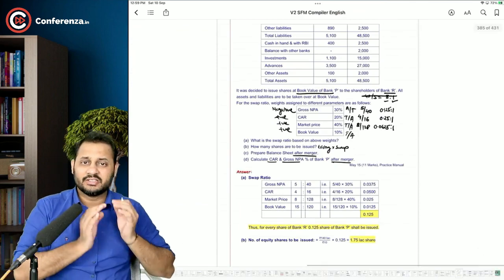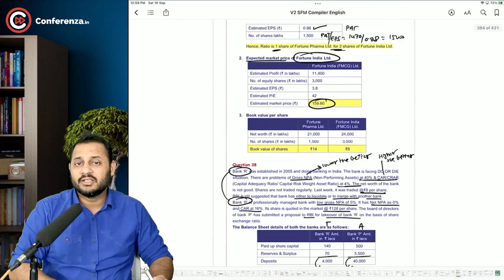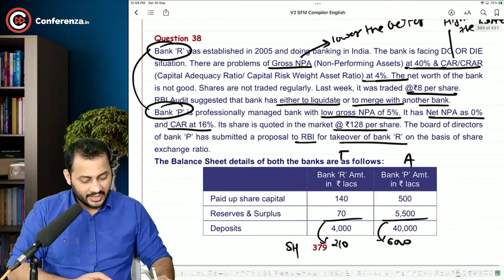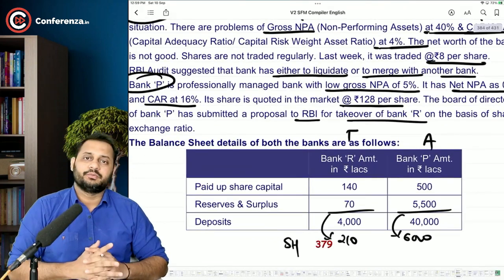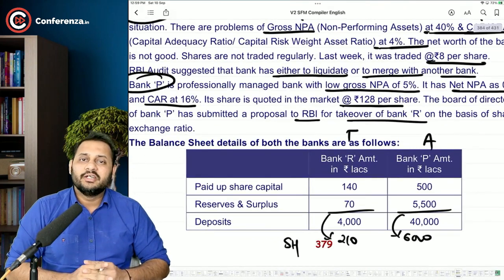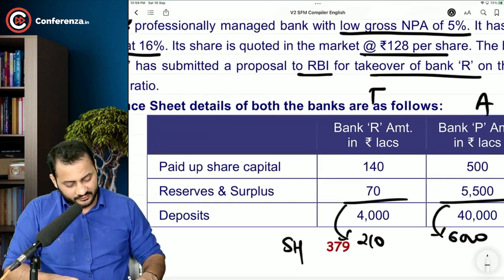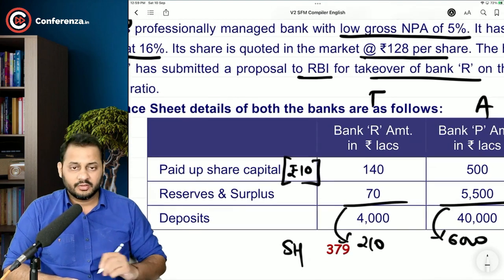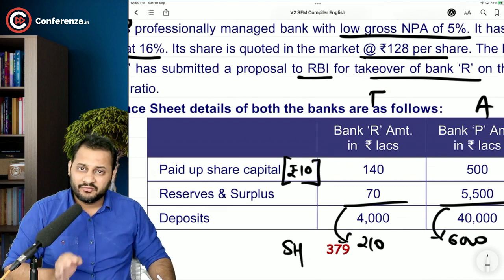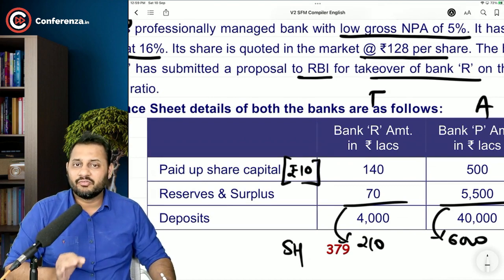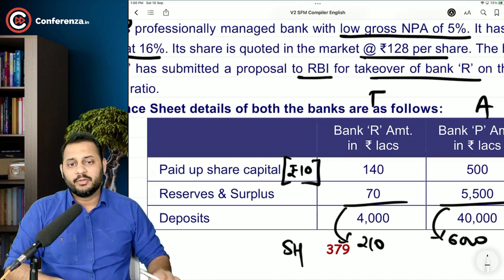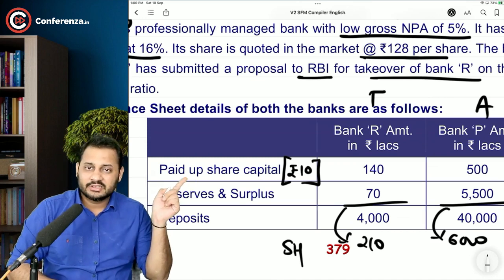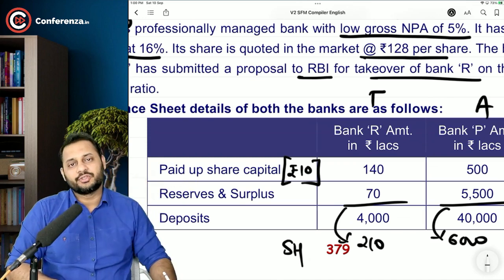Now the book value. Understand, the book value is nothing but the shareholders fund divided by the number of shares, and you don't have the number of shares given in the question. How will you calculate the number of shares? The very first thing is to assume that the paid up price of every share, or the par value of every share, is rupees 10. Because without this assumption, you will not be able to solve this question.